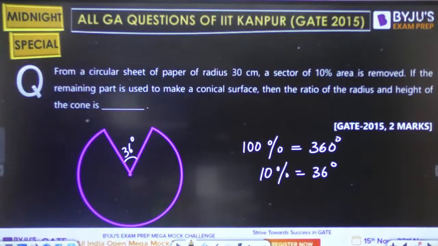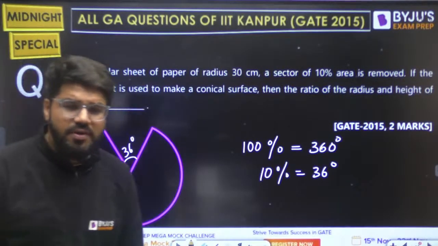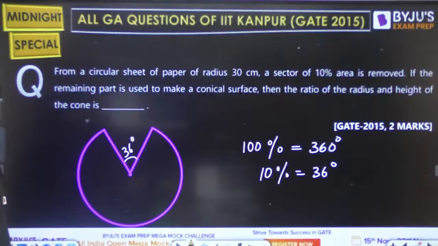This is removed. The remaining part is used to make a conical surface. What is the ratio of the radius and height of the cone? So when you convert this into the cone,